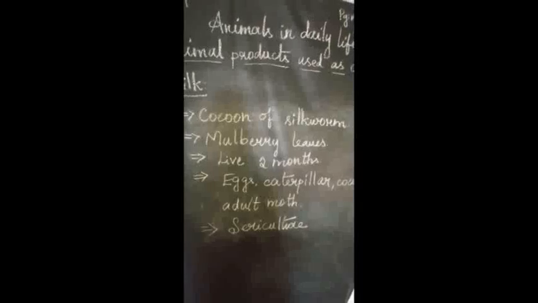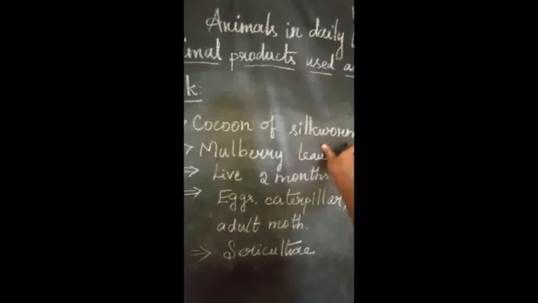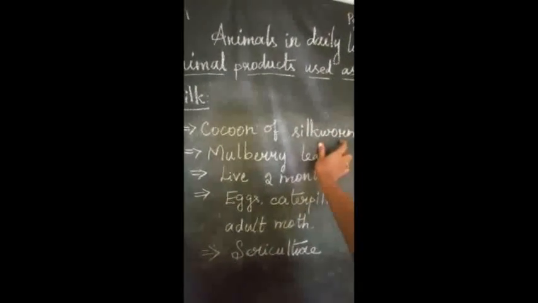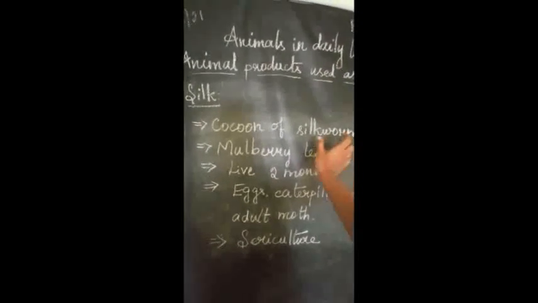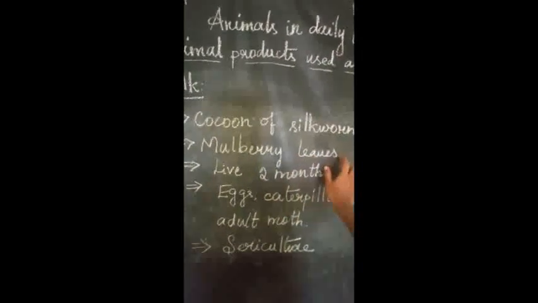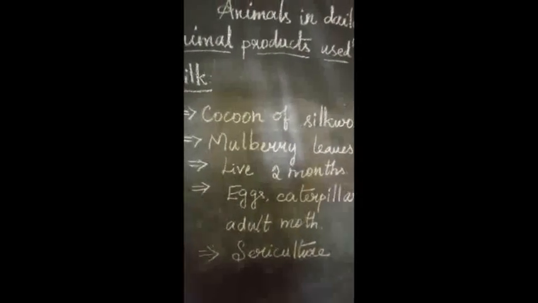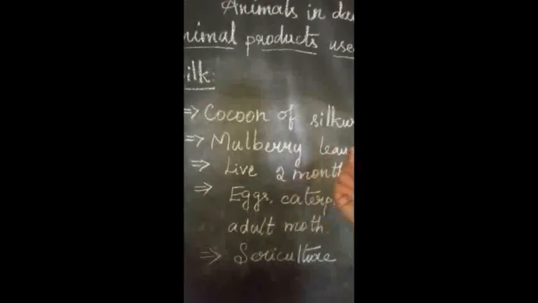Silk is usually produced from a worm, a silkworm, that is, the cocoon of the silkworm. From that only we are getting this silk. It is a type of worm which is mostly present only on mulberry leaves. The silkworm eats only mulberry leaves, completely, and it will grow only on that.